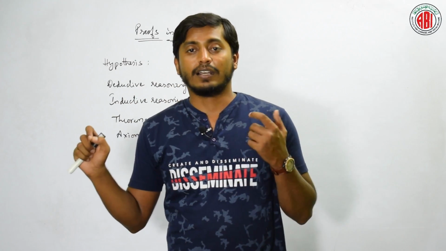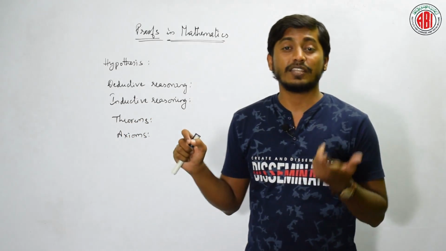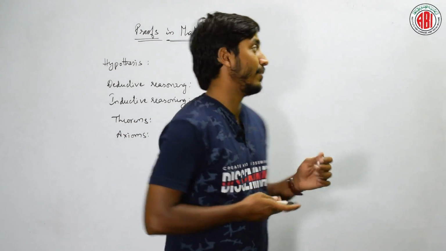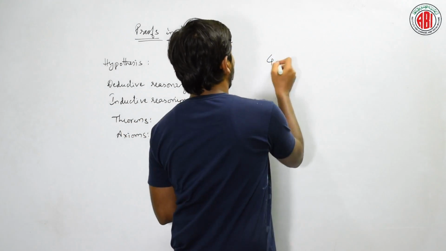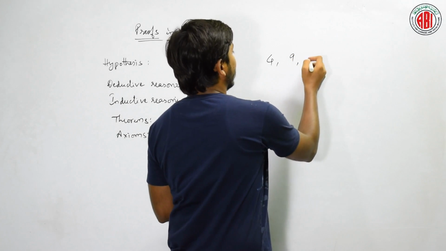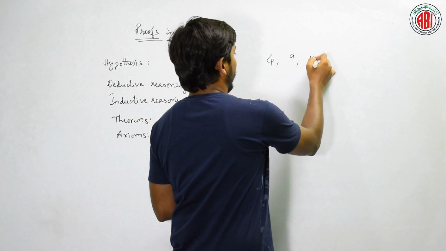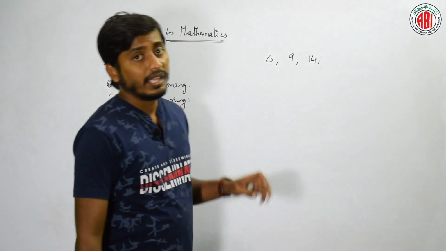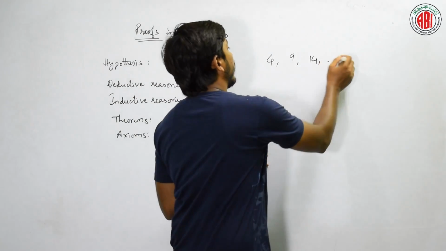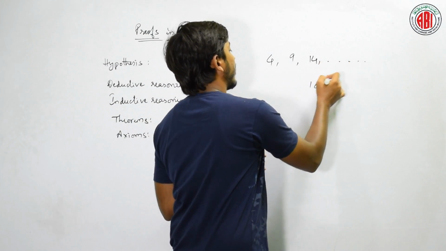Clear? Let me give an example for that, a series of numbers. Okay? For example, first number is 4, second number is 9, third number is some 14. Okay? If I give like this, now tell me, what about 100th number like this?